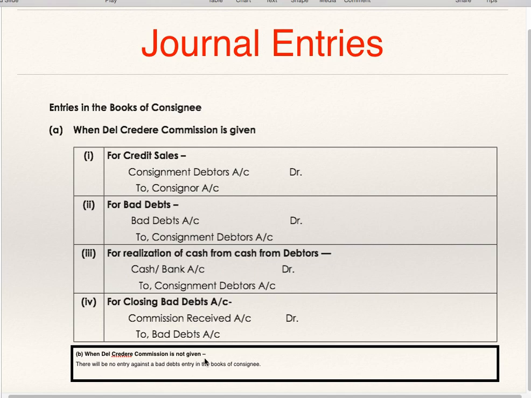When Del Credere Commission is not given, there will be no entry against bad debts in the books of the consignee. So if the consignee is not getting Del Credere Commission, he is not supposed to pass an entry for bad debts. He is supposed to pass an entry for bad debts if and only if Del Credere Commission is given to him. Then bad debts will be the consignee's loss and not the consignor's loss. So the entry for that will be bad debts to consignment debtors, and the bad debts account will get closed by transferring it to commission account. Commission received to bad debts.